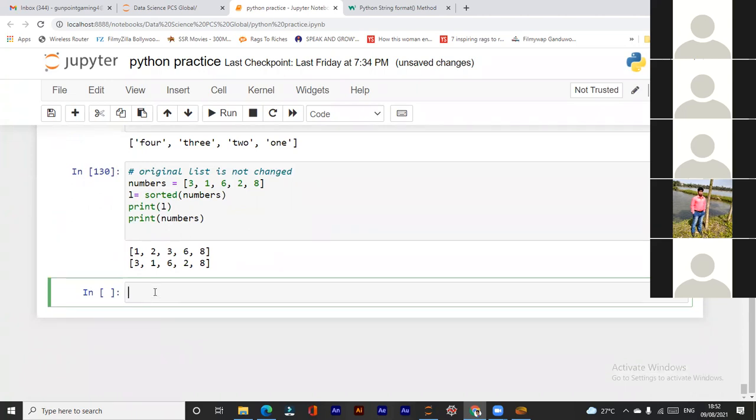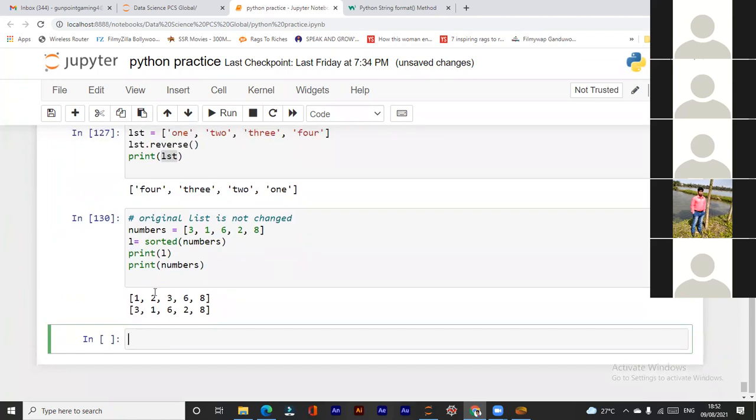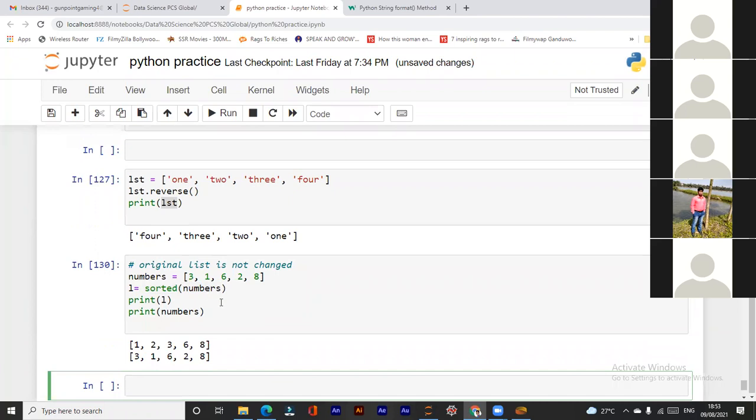Sir, previously what I described about sorted and sort, is only what you have explained right now. But you are telling that sort does not change the original list, but sort changes the original list. Yes, sir, I have mentioned that if we use sort, it will not create a new list.